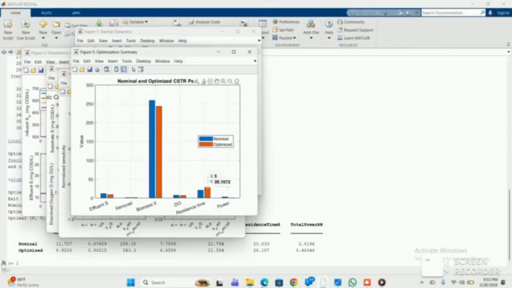The main purpose of the graph is to show whether optimization improves the trade-off between treatment quality and operating cost. A successful optimized result usually means lower effluent pollution, better or maintained removal performance, and acceptable energy use.